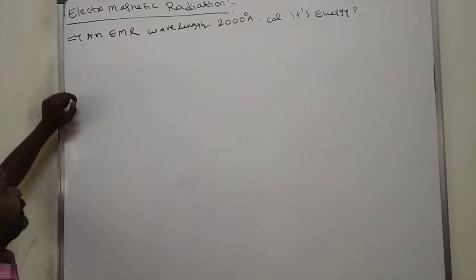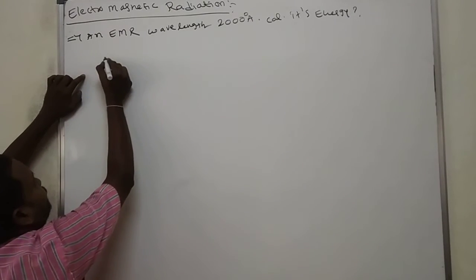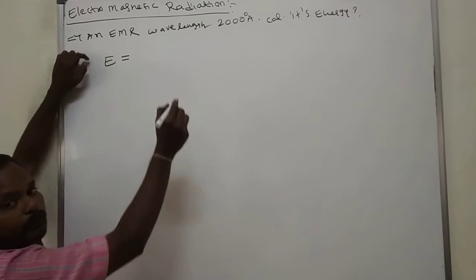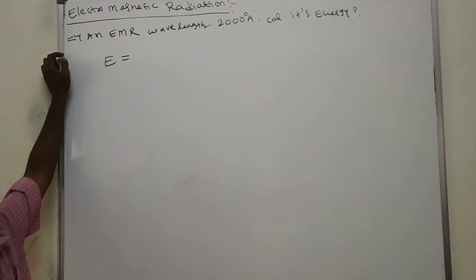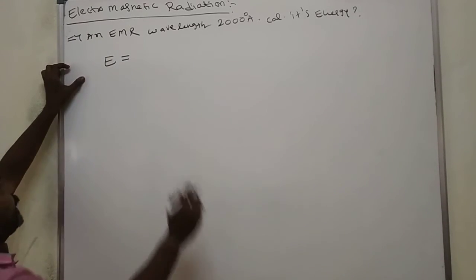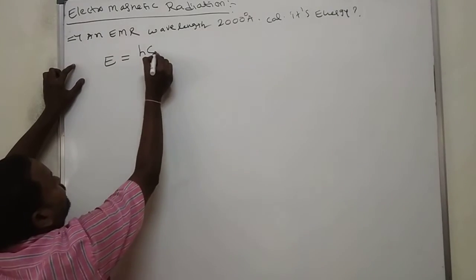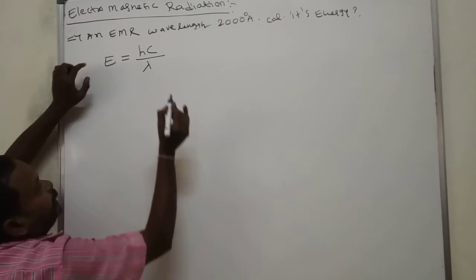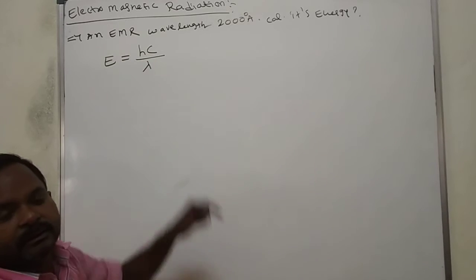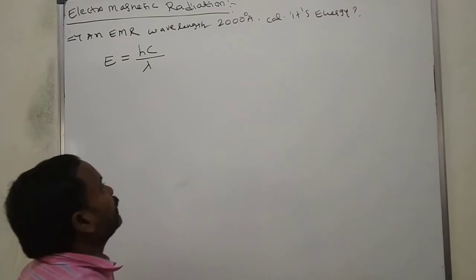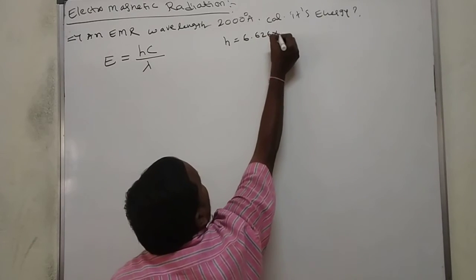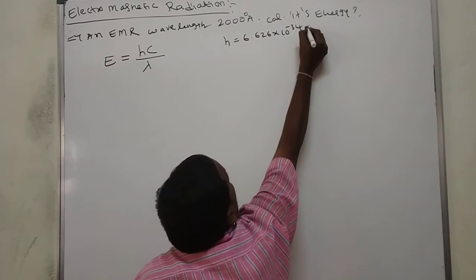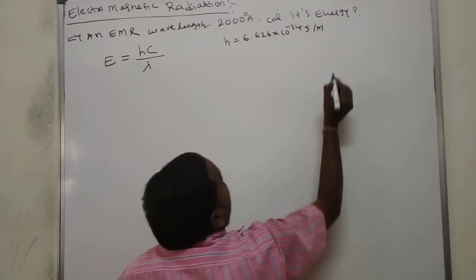What is the principle for energy? Wavelength is given directly. We have two principles: c is equal to h nu or E is equal to hc by lambda. Here I am taking E is equal to hc by lambda. What is h? Planck's constant, equal to 6.626 into 10 to the power of minus 34 joule seconds.